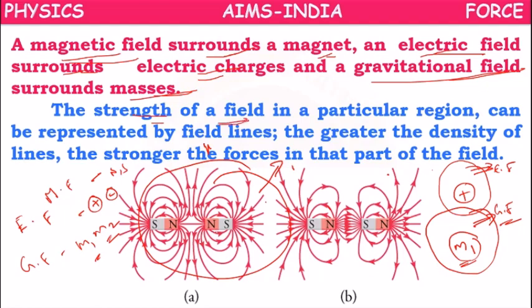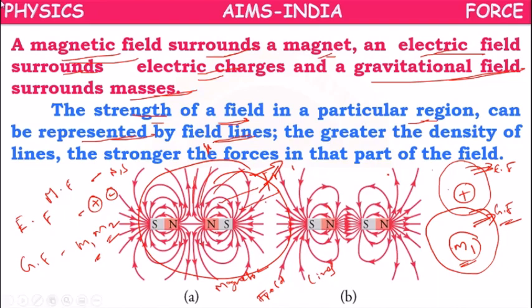The strength of a field in a particular region can be represented by field lines. Lines like this will be there, and these lines are called field lines. Suppose these belong to a magnet, then they are called magnetic field lines. In the same way, we have electric field lines and gravitational field lines.